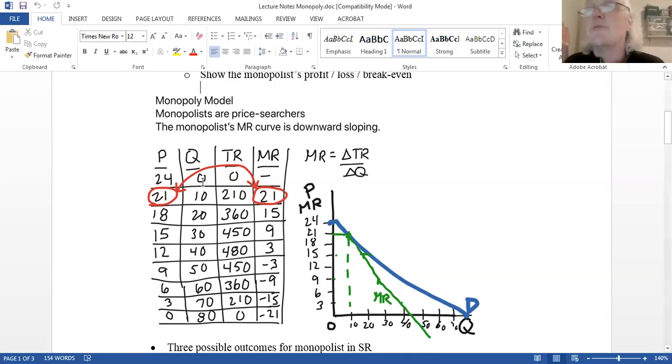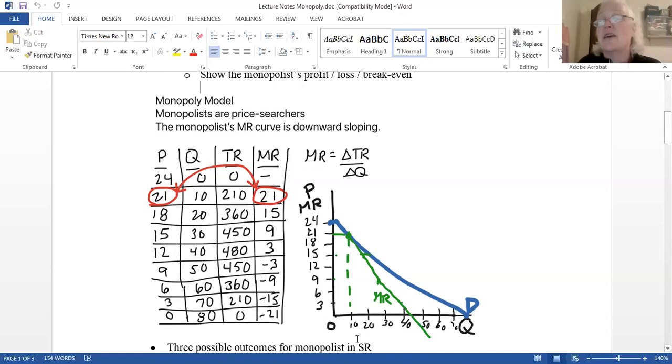Well, let's look at from 10 to 20, what happens to my total revenues. My total revenues go from 210 to 360. That's an increase of 150. 360 minus 210, it went up 150. Divided by 10, that's where I got the 15. And let's do one more. From 20 to 30, my total revenues went from 360 to 450. That's an increase of 90 divided by 10, and that's going to give me my 9. And if you keep going, I have the rest of the numbers filled in here.